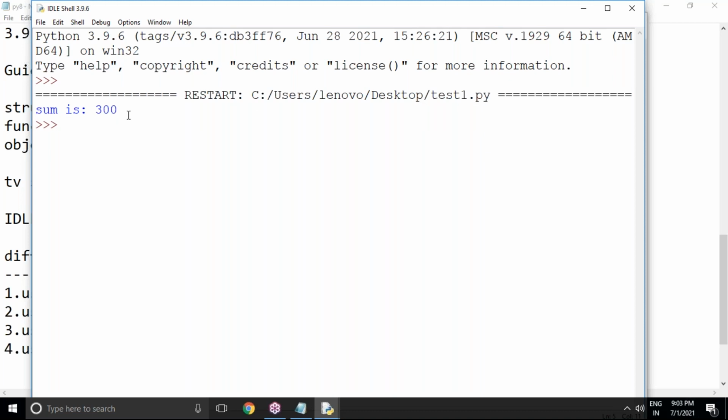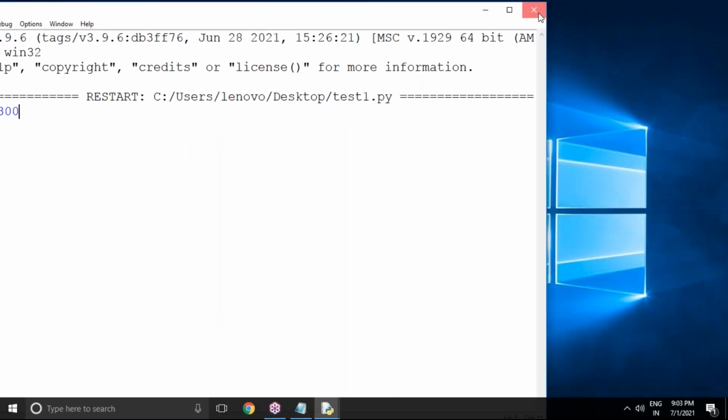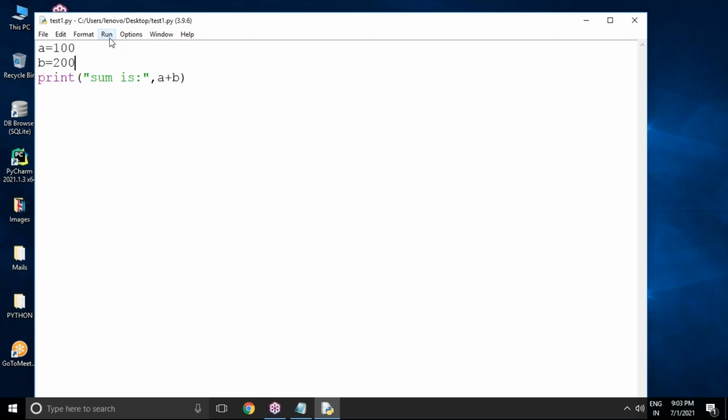So this is one more option here. You can come to IDLE, create a new file, type any code and complete program, make sure you save with the .py extension, and run it directly by going to Run and clicking on Run Module. So this is one option here. Option number one is interactive mode. Option number two is script mode.